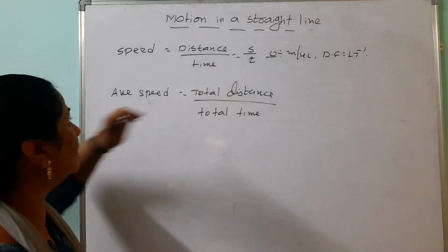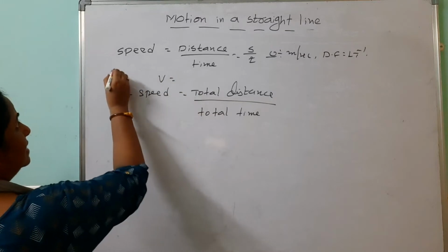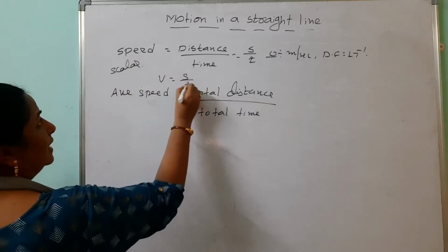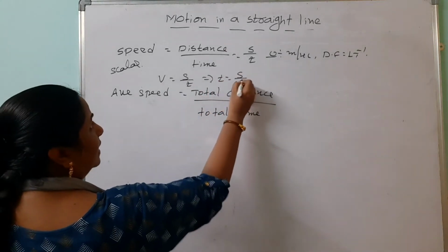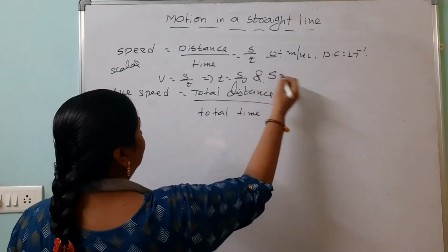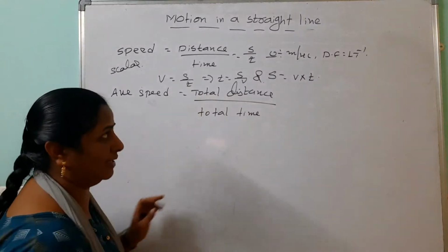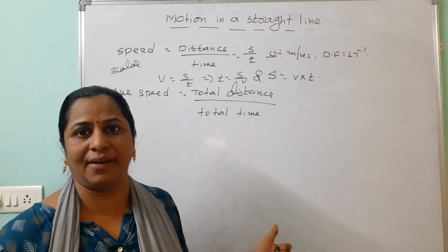And here you remember that speed is a scalar quantity. v equals s by t, where v is the speed. t equals s by v. Like that, s equals distance equals speed into time. You must remember these three formulas, because now we are going to discuss the average speed in depth.